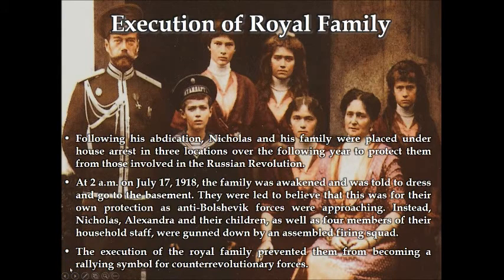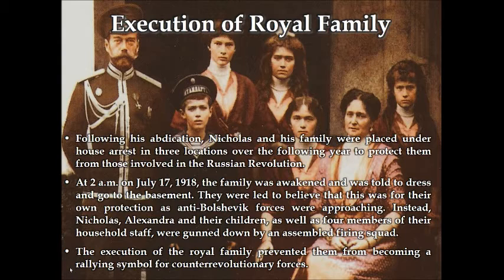The execution of the royal family. Following his abdication, Nicholas and his family were placed under house arrest in 3 locations over the following year to protect them from those involved in the Russian Revolution. At 2 a.m. on July 17, 1918, the family was awakened and was told to dress and go to the basement. They were led to believe that this was for their own protection as anti-Bolshevik forces were approaching.